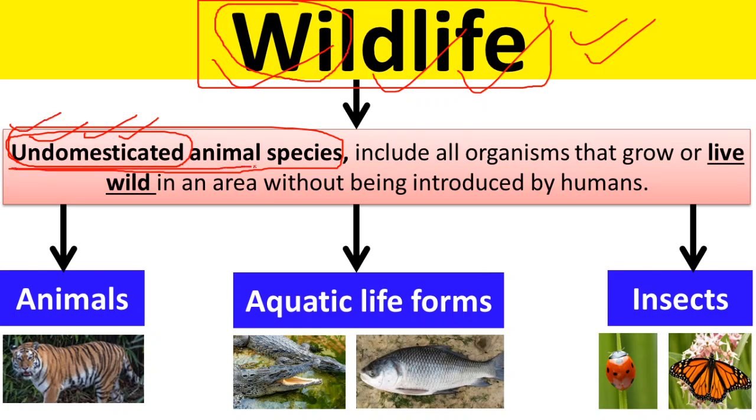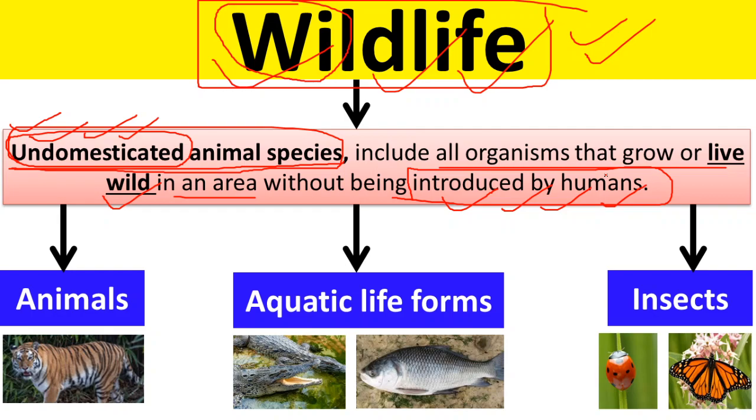So undomesticated animal species include all organisms that grow or live wild in an area without being introduced by the humans. Okay, so all the animal life that is growing, that is living in an area without any human interference.